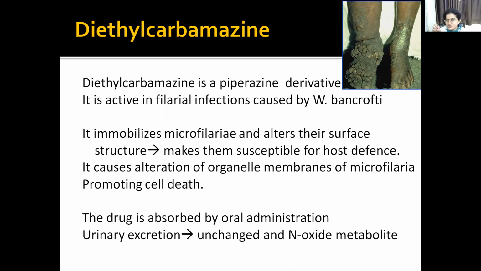This is mostly used to treat elephantiasis or filariasis caused by Wuchereria bancrofti. So when you take the drug, it will immobilize the Wuchereria bancrofti. Okay, it will immobilize the microfilaria and alter the surface structure and make them susceptible to host defense. Then it causes alteration of the organelle membranes of microfilaria, promoting cell death.